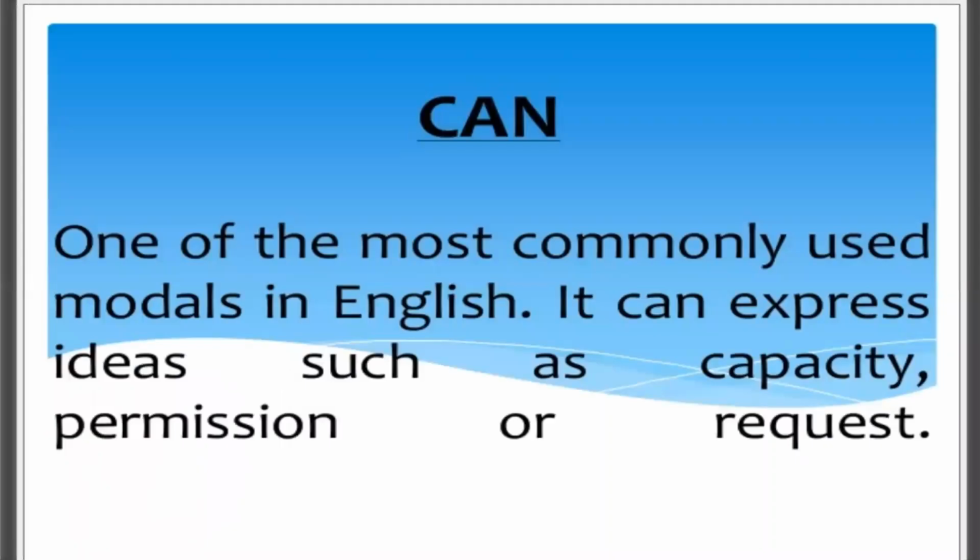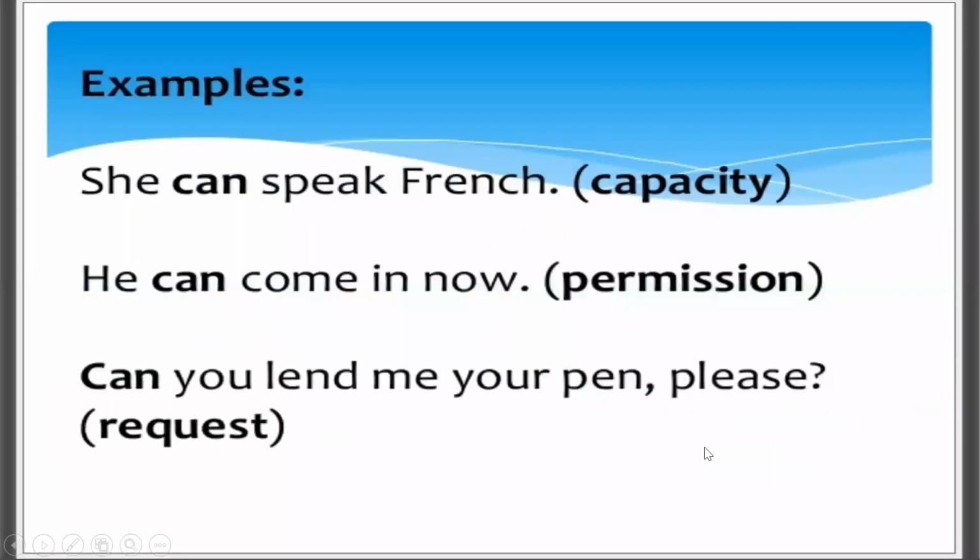Now moving on. Can is one of the most commonly used modals in English. We know it is very, very much in use. It can express the idea of your capacity. Capacity means whether you are able to do something or not. It helps you to seek permission or to request for something. Fine. Some more examples are here.